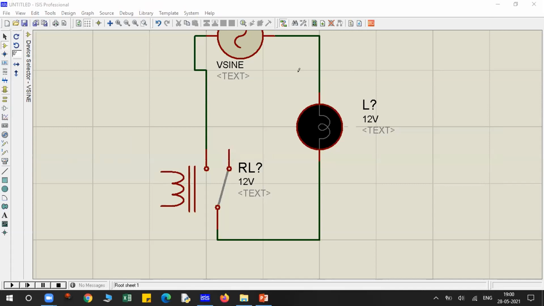At the output end, it has 3 points basically: common, normally open, and normally closed. Okay, I'll repeat it. I'll just use the whiteboard. Suppose you have this coil over here.